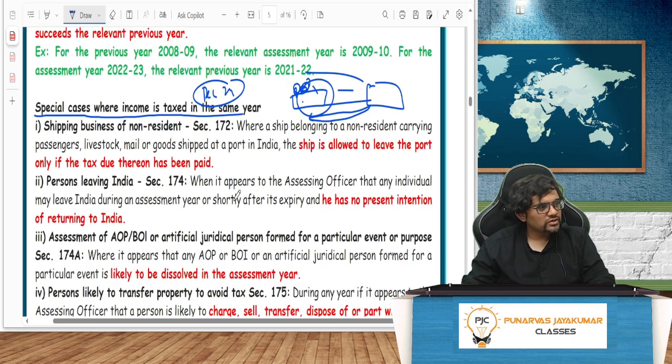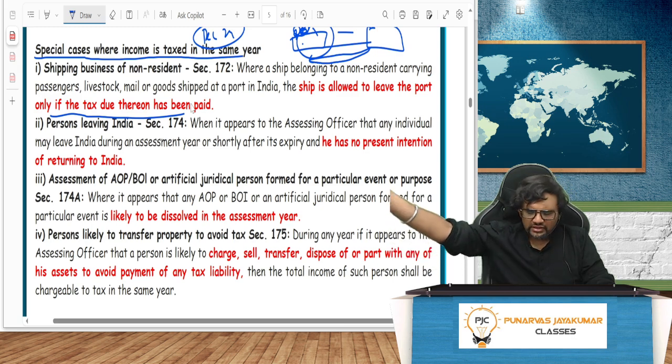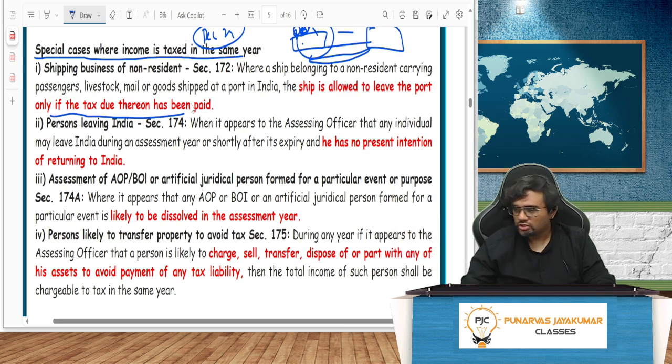Where a ship belonging to a non-resident carrying passengers, livestock or mail is shipped at a port in India, the ship is allowed to leave the port only if tax has been paid. Makes sense. In 172, you don't have an agent or permanent establishment, nothing in India. If you have a person in India, then I will catch him next year. No problem. Don't worry. You don't have anything.